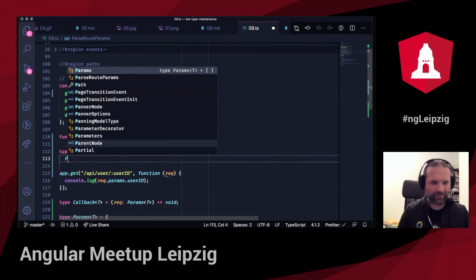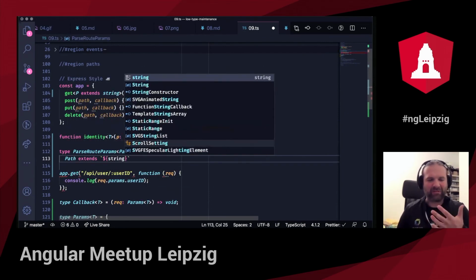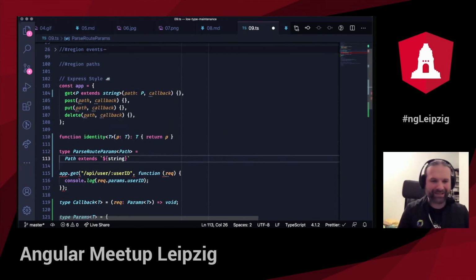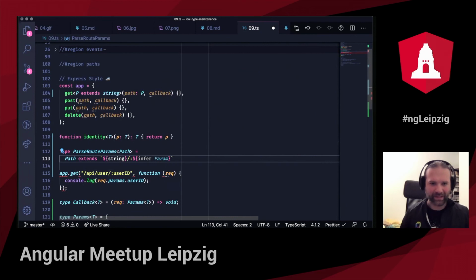What if my path extends a string literal that starts with any string that is available, but then suddenly has one of those params that I have in Express, and I say, okay, I know that at some point this character string comes. So this substring is coming up. If this is true, then please infer the string type that comes in this particular place.